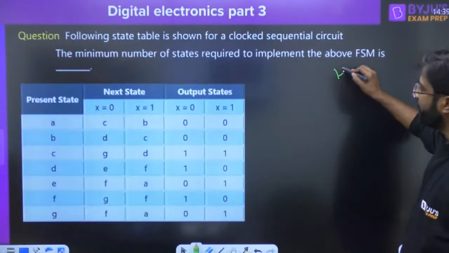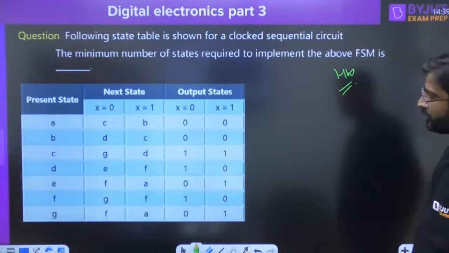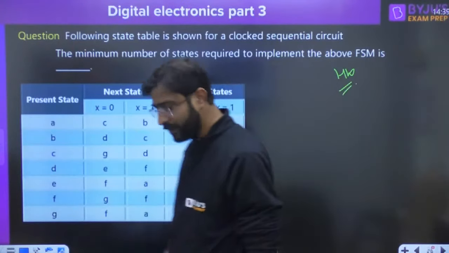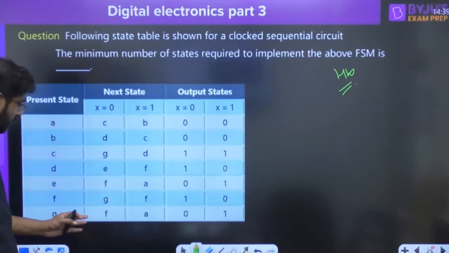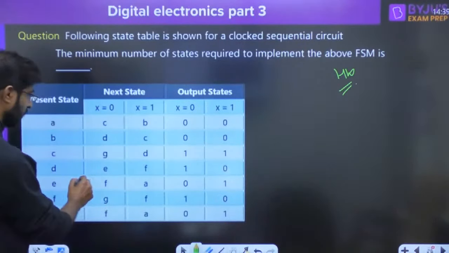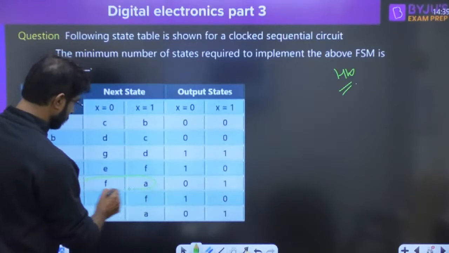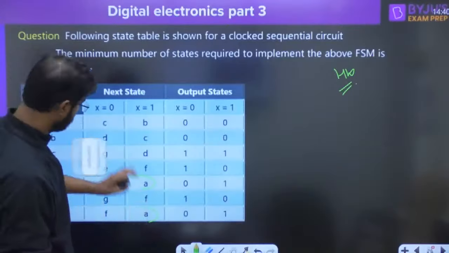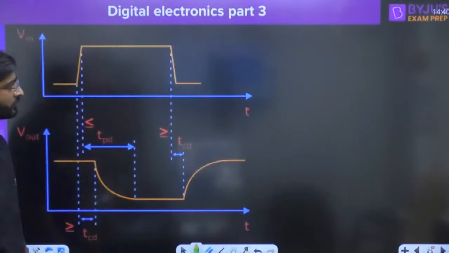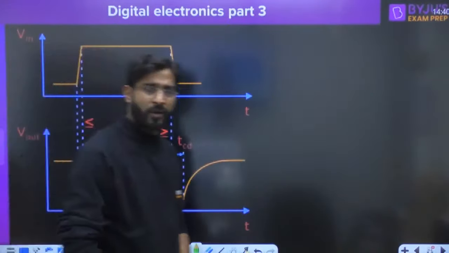This is also a homework question, right? You have to find out which state we can reduce. Now look, A, B, C, D, E, F, G is given. You can see F to A, F to A, both are basically the same. This is the same question as before, maybe. No issues, right? Okay. Now let me discuss the next topic.